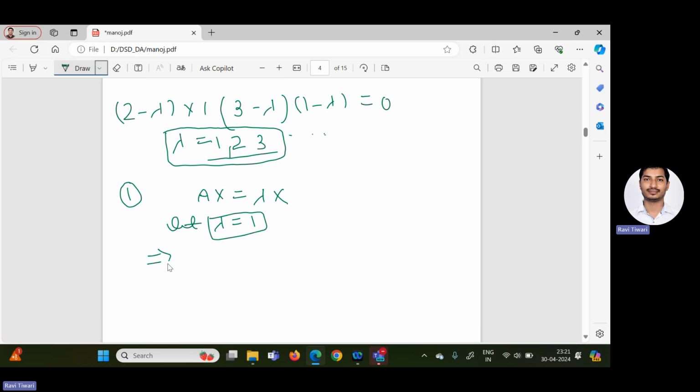Then what we will get? This will imply A minus, because lambda equal to 1, A minus identity into x equal to 0. Many students can ask how we are getting identity here, because A is a matrix and lambda is a real number. So we cannot subtract a real number from a matrix. We can always subtract a matrix from a matrix. So here lambda we can multiply by identity, because identity multiplied by any number we will get identity. So because of that, this lambda we can write as identity matrix. So A minus I into x equal to 0.